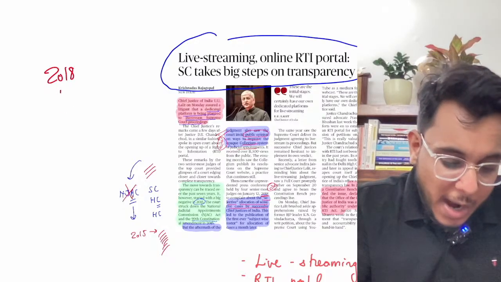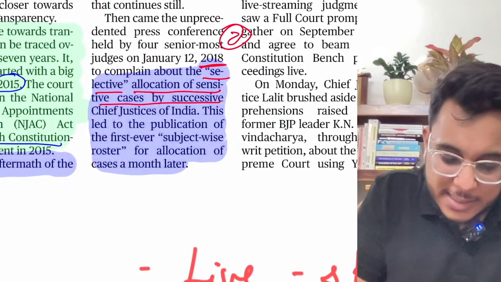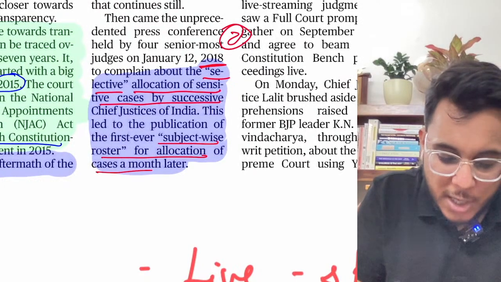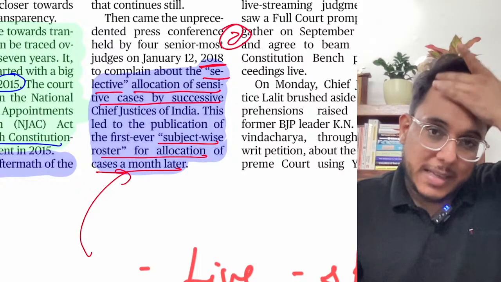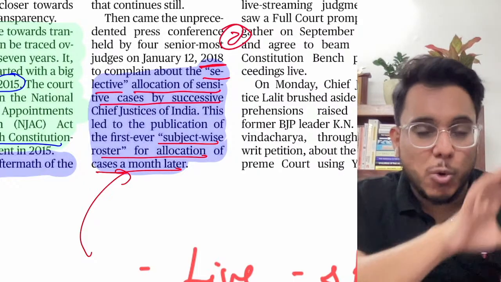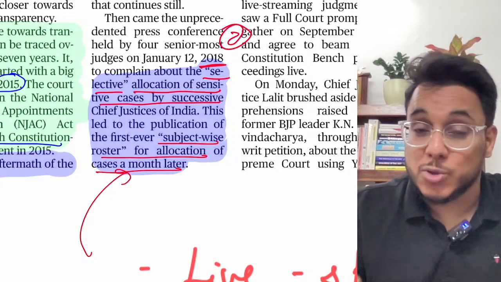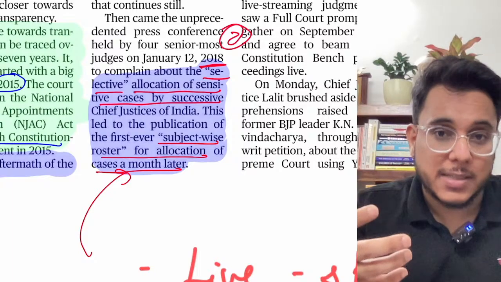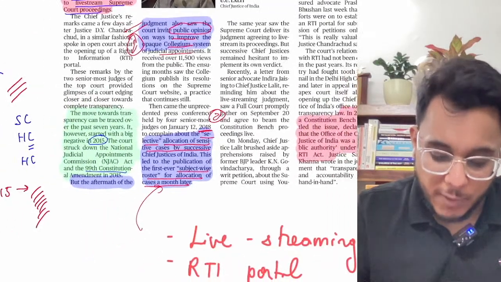Now what happened, the Supreme Court after this introduced the subject wise roster for the allocation of cases. Now what's this subject wise roster? Supreme Court said that certain subjects were listed, and these cases will go to this kind of bench. This was made public so that bias and favoritism in allocating cases don't happen in the Supreme Court. This was the next reform that happened.